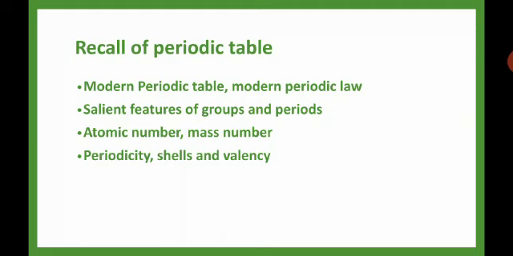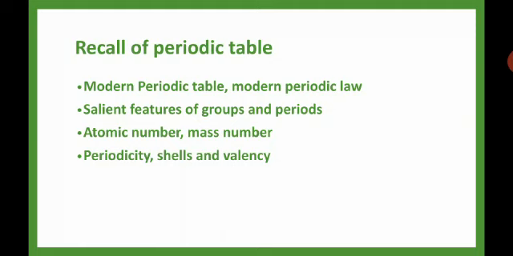Next, what are the features of the groups and periods? 18 vertical columns are there, that is groups. 7 horizontal periods are there. Next, what are the types of groups? Group 1, 2, 3, up to 18. Group 1 is alkali metal, 2 is alkaline earth metal, 3 to 12 is transition metal, 13 is boron family, 14 carbon, 15 nitrogen, 16 oxygen or chalcogen family, it means ore forming, 17 salt formers,